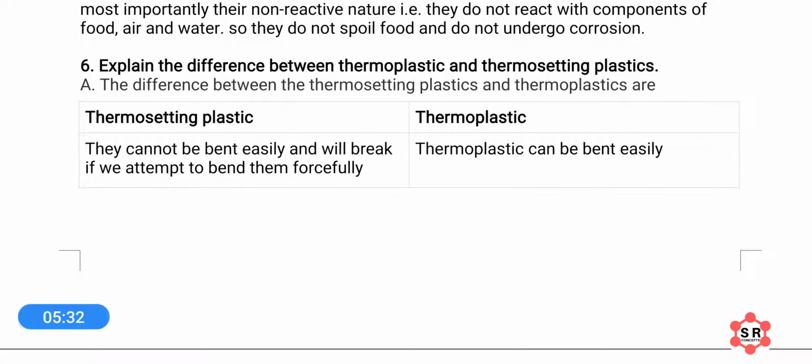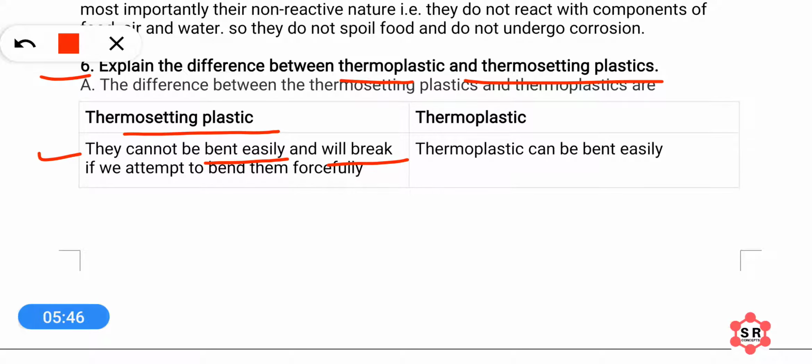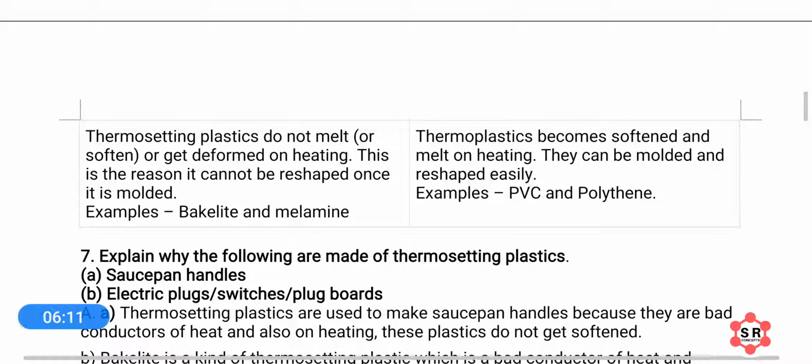Next, explain the difference between thermoplastics and thermosetting plastics. Okay, so look at the first difference. Thermosetting plastics cannot be bent easily, and they will break if we attempt to bend them forcefully, right? So thermosetting plastics are those plastics which do not bend easily, they are very stiff in nature, right? And an example is that electrical switches are made of thermosetting plastics. In the same way, thermoplastics can be bent easily. Let us look at another difference.